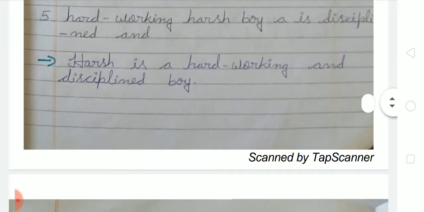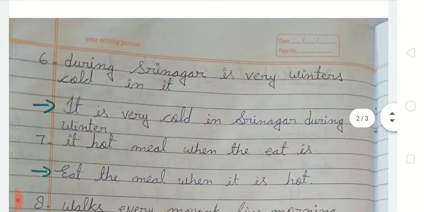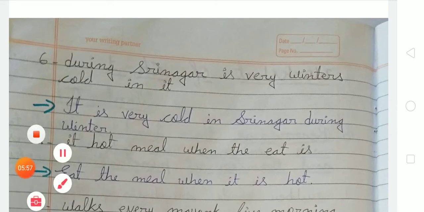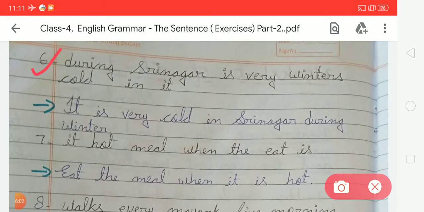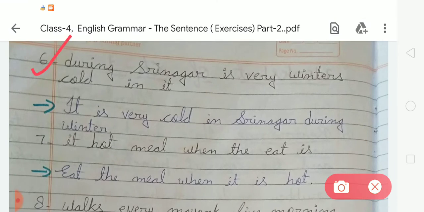Now moving to the next number. Number 6 is, during Srinagar is very winters cold in it. Students, we have to rearrange these given jumbled words. Firstly we have to write 8. Second is age. It is very cold in Srinagar.